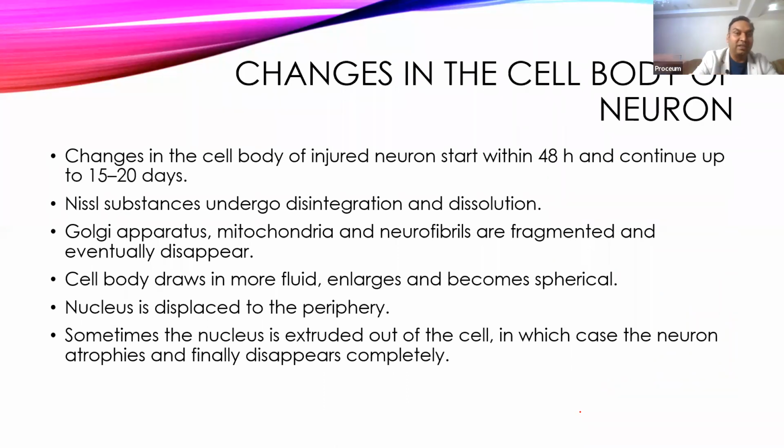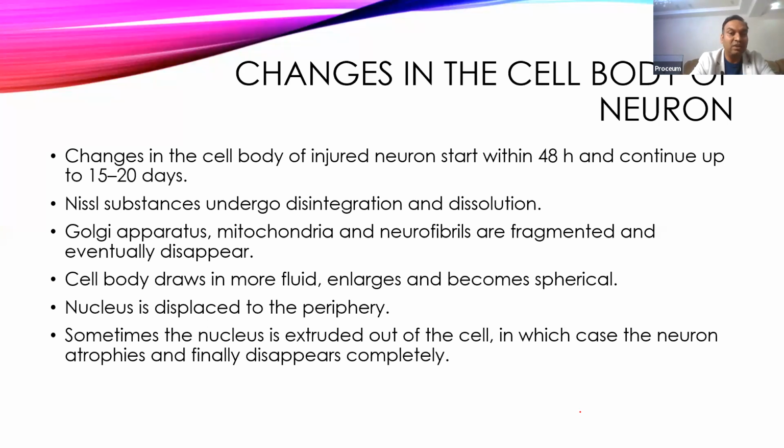Now come to the retrograde changes that occur in the nerve fibers. It occurs at the proximal end, that is in the body and axons. So the axon remaining in the proximal part will have similar changes to those that occur at the distal end. They are similar changes, but the cell body also shows changes, and it depends upon the injury. It can start within 48 hours and continue up to 15 to 20 days after the injury.